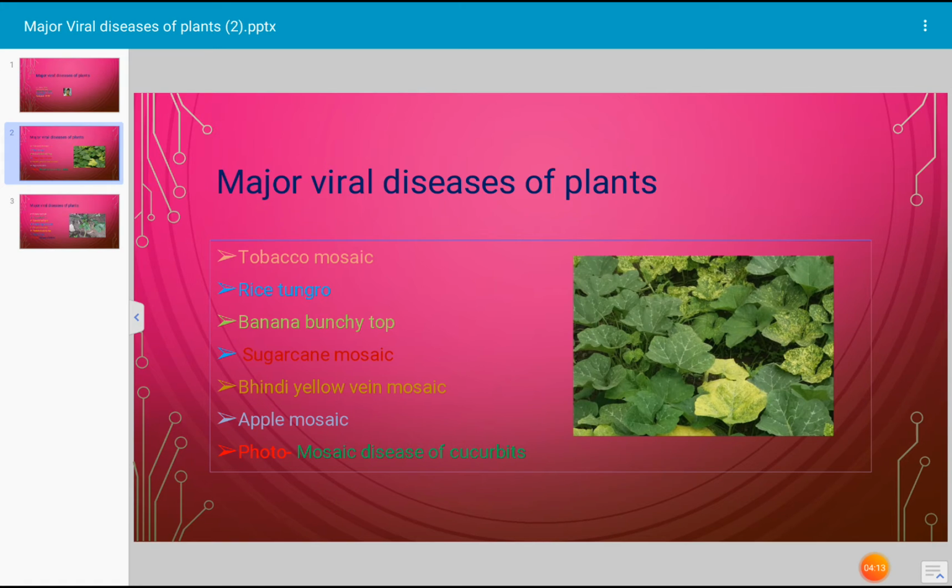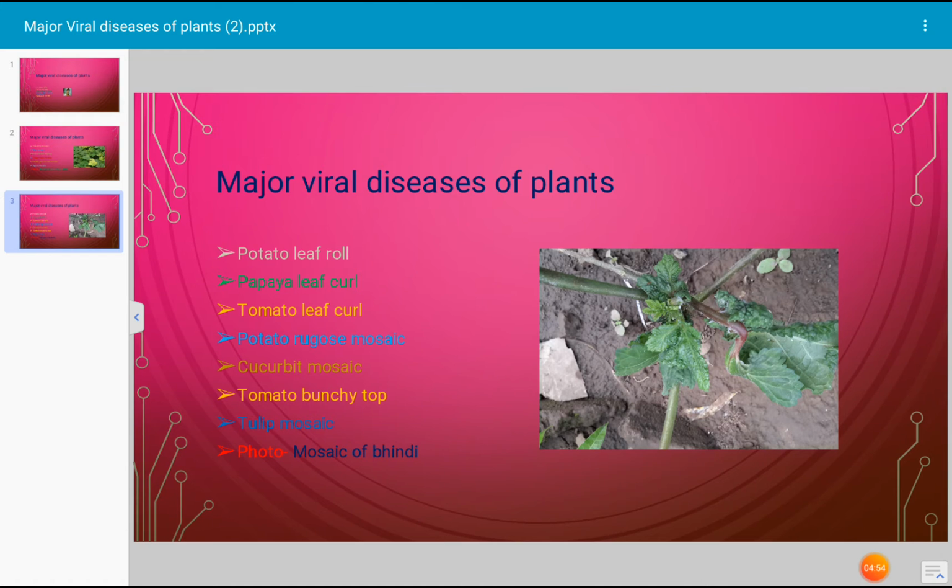Another disease caused by a viral pathogen which is of major importance is apple mosaic disease. In this case, yellow patches occur on the leaf, and the yellow patches gradually dry up, and patches of dry tissue occur on the leaf. That affects the photosynthetic process directly, and hence it is a disease of major importance. It causes heavy losses. Next, the photograph given in this slide shows the mosaic disease of cucurbits.